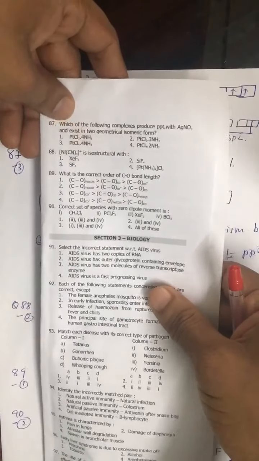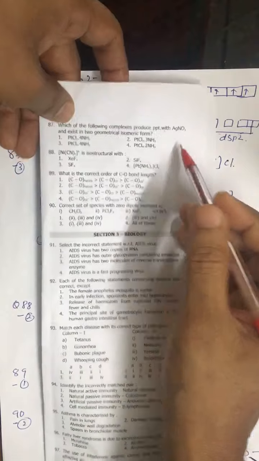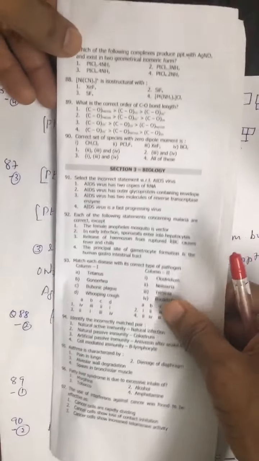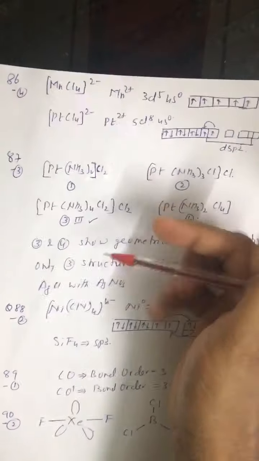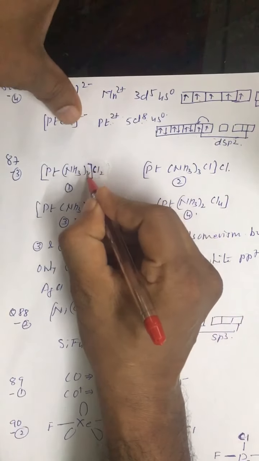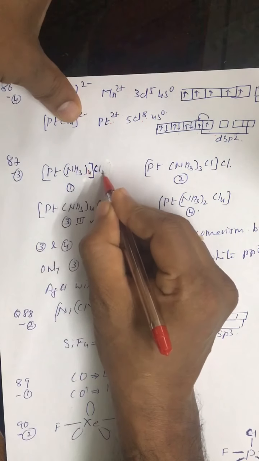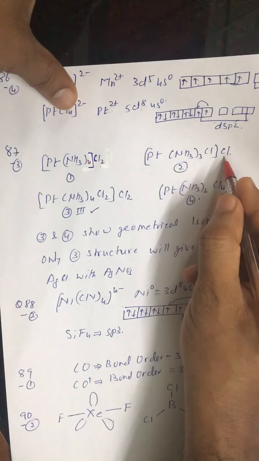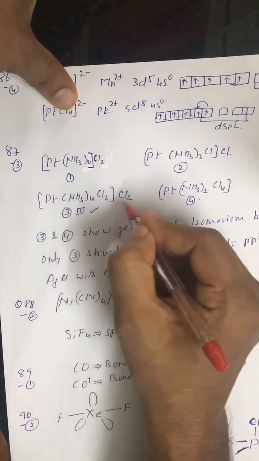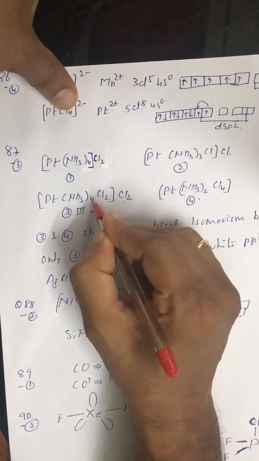87, which of the following will produce a precipitate with AgNO3? To get an AgCl precipitate, there must be Cl negative outside the sphere. Look at the structures: in the first we have 2 Cl, in the second structure 1 Cl, and in the third structure 2 Cl, also octahedral. The question is very clear.